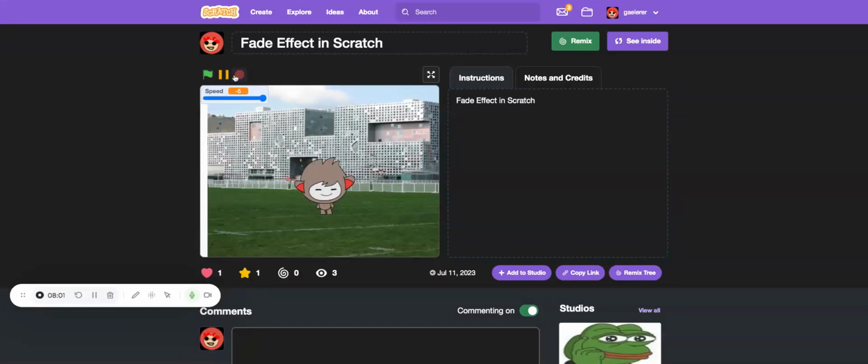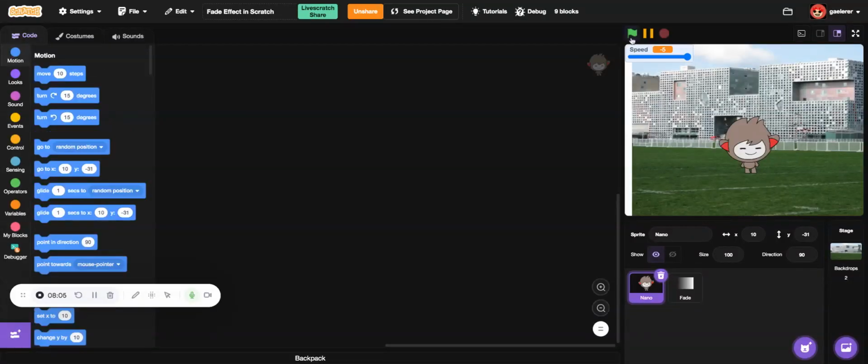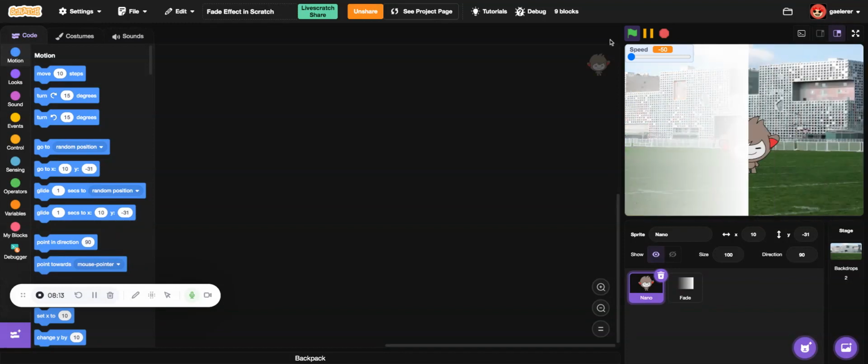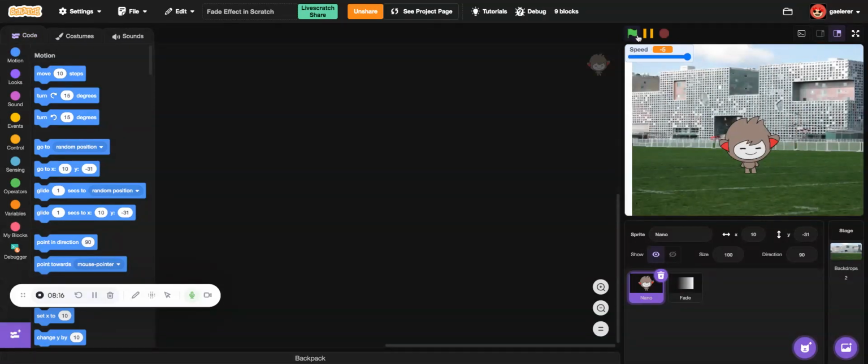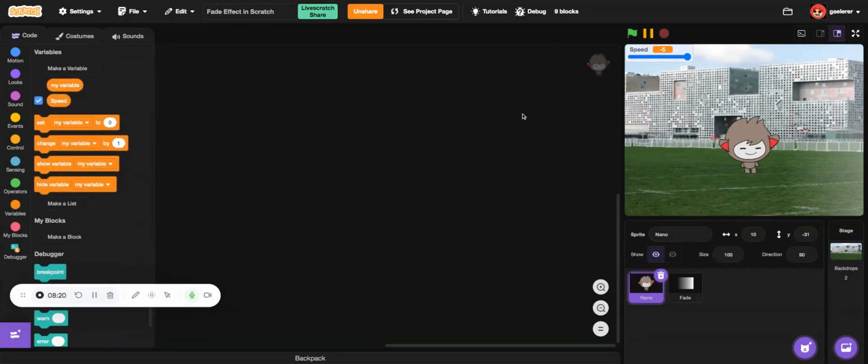Oh, that's actually good. I have a speed, so we can make it very slow. Okay, I'll leave it at 5. Oh, again 9 blocks? That's really weird.